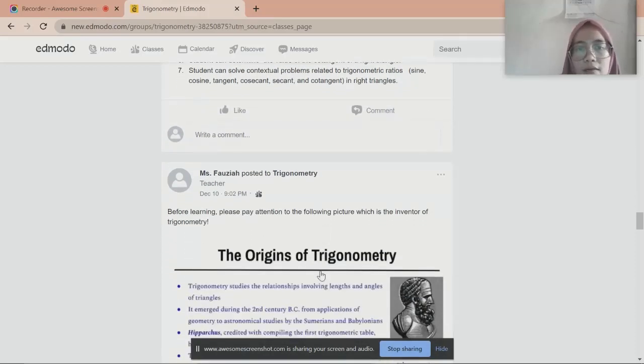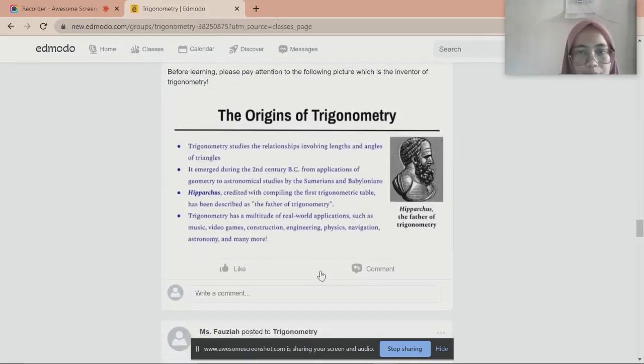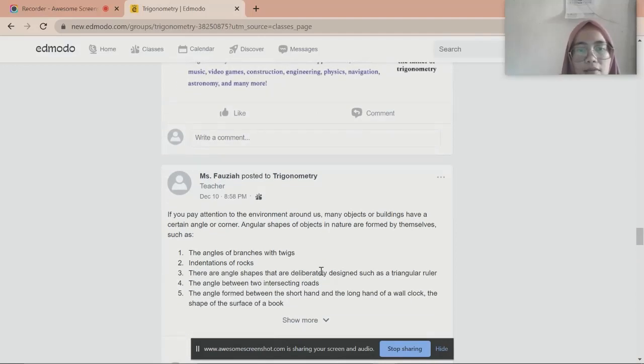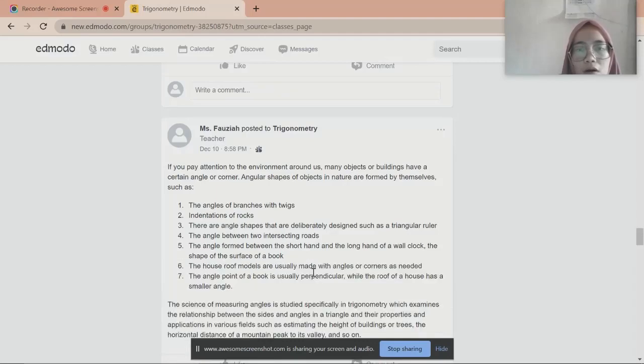Before learning, please pay attention to the following picture, which is the inventor of trigonometry. Then, if you pay attention, this is the illustration of trigonometric ratios in real life.